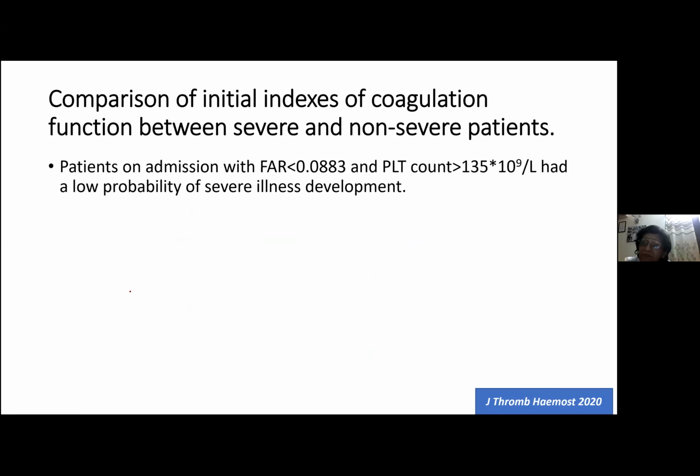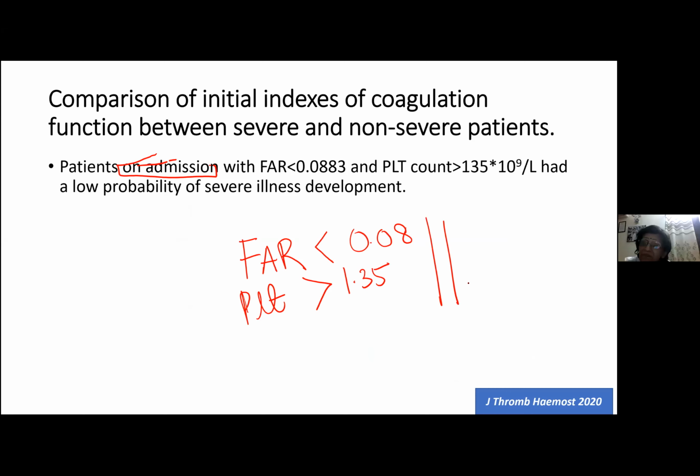So the statement that came up was that if any patient on admission, and that's a very, very important point, on admission, had a fibrinogen albumin ratio less than 0.08, and a platelet count more than 1.35 lakh, these patients will have a low probability of severe disease. So these patients will have a very low probability of severe disease.